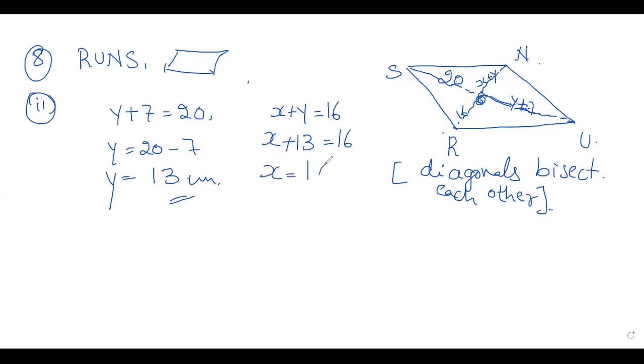X is equal to 16 minus 13, that is equal to 3. X is 3 centimeter and y is 13. Okay. So we got the x and y values.